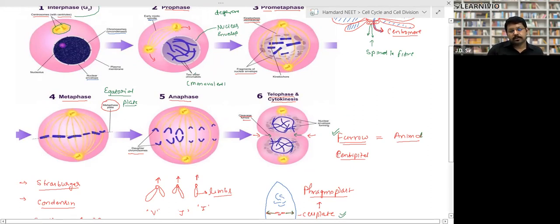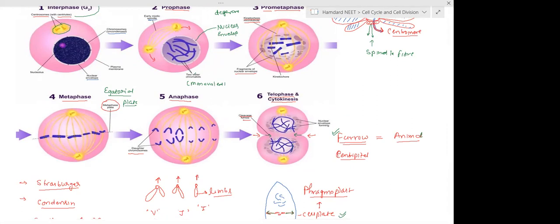Abdullah, Saifullah, is it clear? Yes, sir, clear.